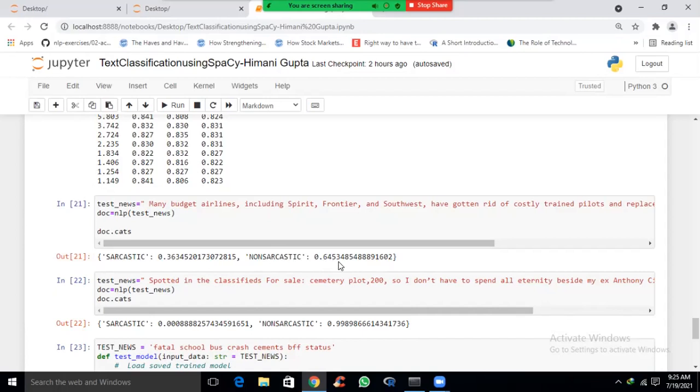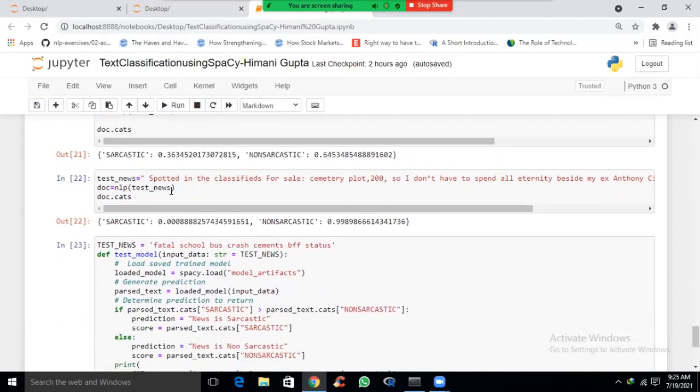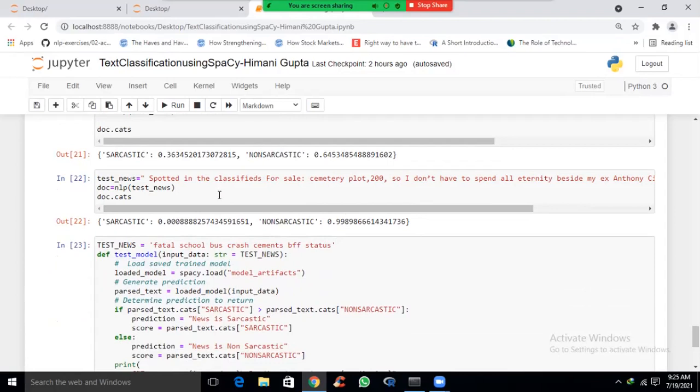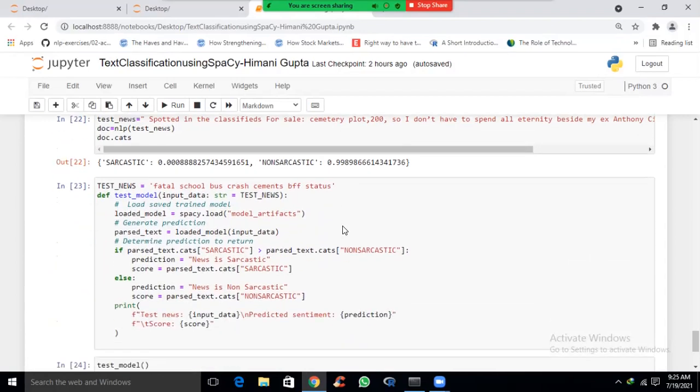It is 0.64. Next we are putting another news: spotted in the classifieds for sale symmetry plot 200. We can put any news over here, then our model will tell whether it is sarcastic or non-sarcastic. Now we can see here that this news is also non-sarcastic, because score is higher for non-sarcastic.